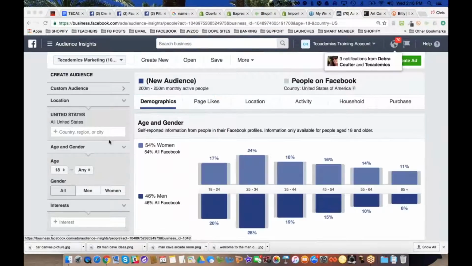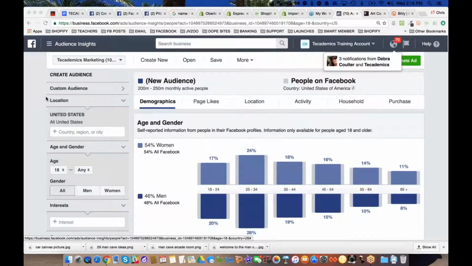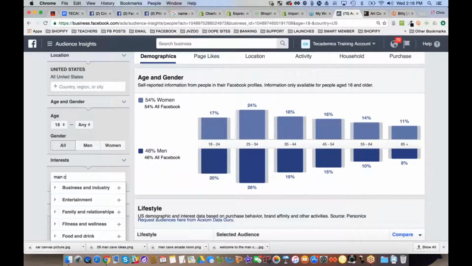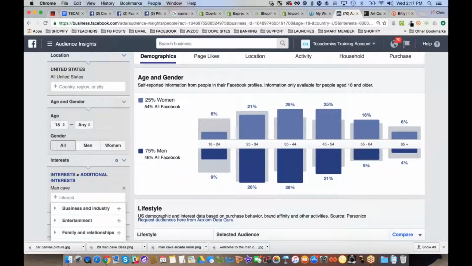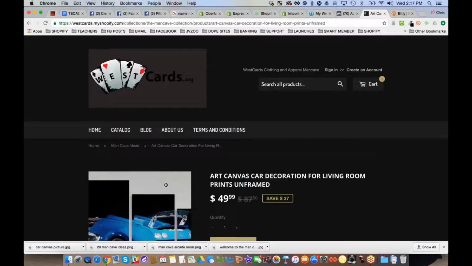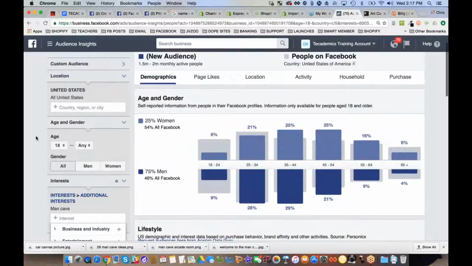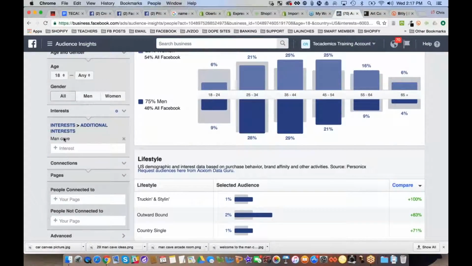So let's jump over here to Audience Insights, and this is a place where you can come in and start to do some research on whatever audience you're looking to get into. So if I've got a man cave site, I need to start doing some research on what keywords people are interested in when it comes to man caves. I mean, I have no idea, right? So if I've got this man cave site and a man cave fan page and all this stuff going on, I need to try to figure out what keywords people are interested in. So I'm going to go over here to interest.